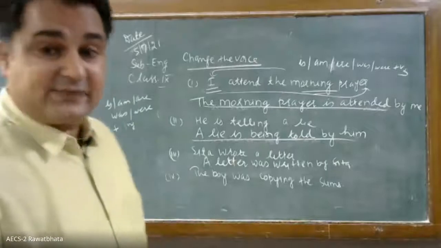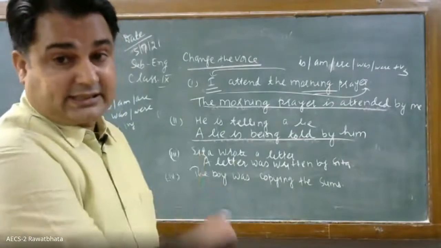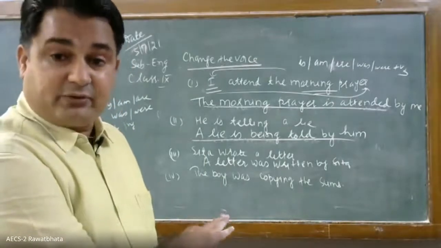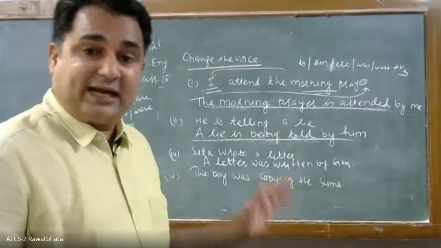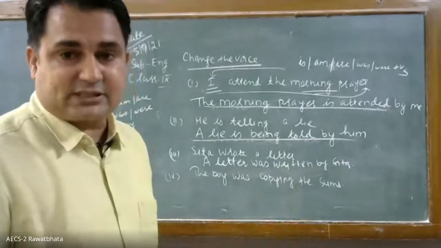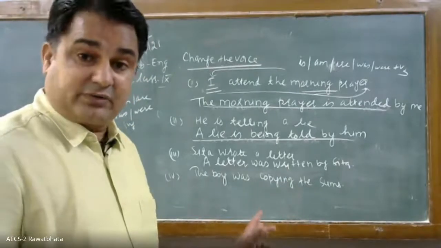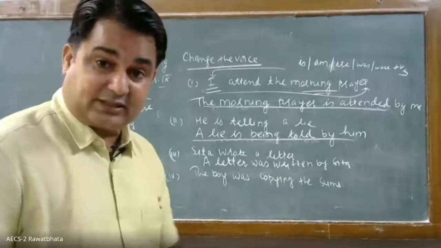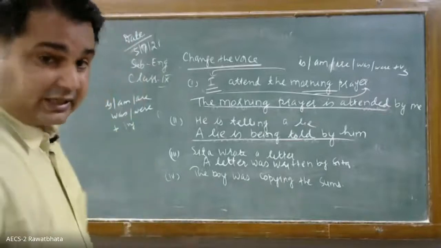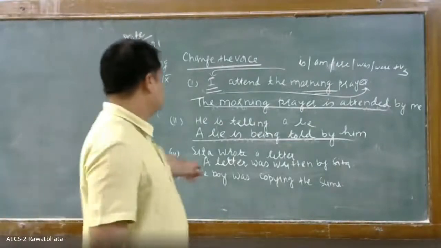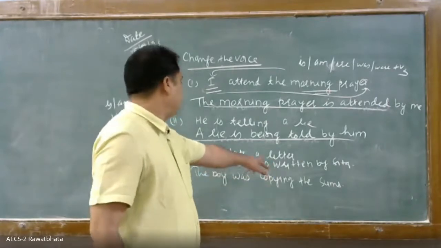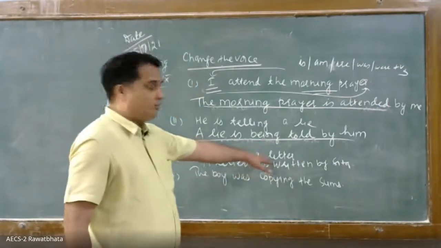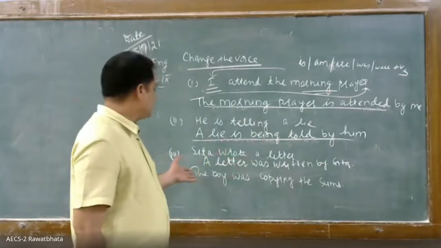A complete class will be taken on it. As it is a question there, I am briefing you about active and passive completely. Right from the starting we will discuss. But I am briefing you about the first unit of the workbook, what different types of questions are given. So one is, Sita wrote a letter. Sita wrote a letter, this is of simple past. So a letter is the object. Object will come at the place of subject.